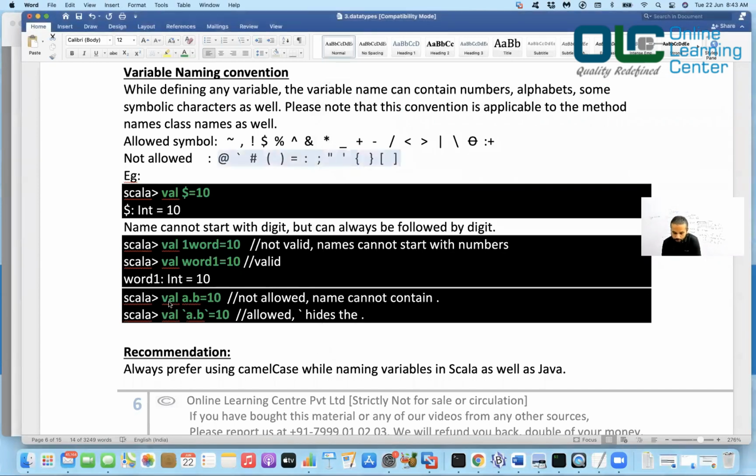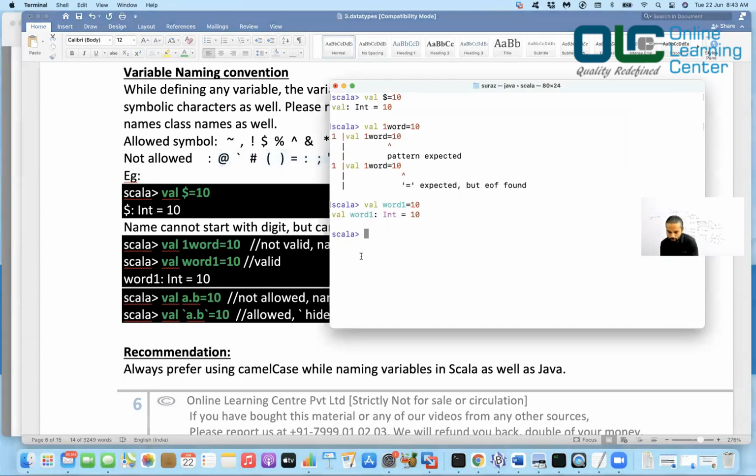Again, you cannot use dot here like this. You cannot say a dot b is equal to 10. It is not allowed because it is trying to say maybe a is an object and you are saying dot and then b. Dot is used to refer to the method of an object. Like I have a demo class object d, and then I have some method on it. So I'll say d dot m1 to call the method. So that's the reason it is not allowed that way.